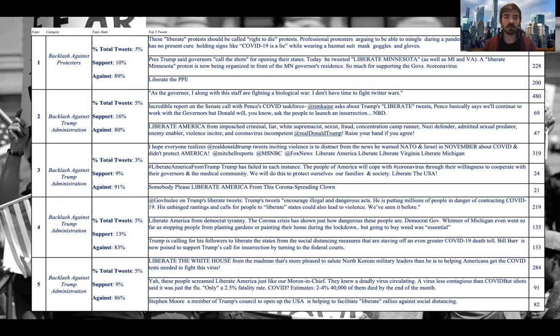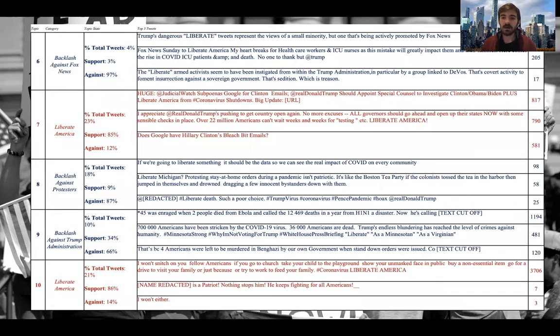And the main themes included within this discourse, we have backlash against protesters. So these are just critiques especially towards protesters in general. Then we have backlash against the Trump administration. So topics 2 to 5 all are more in this category. An example of that, so these are critiques specifically towards either President Trump or his administration. So in topic 3, we have an example where it's like, somebody please liberate America from this corona spreading clown. So just to give an idea of what those tweets are like.